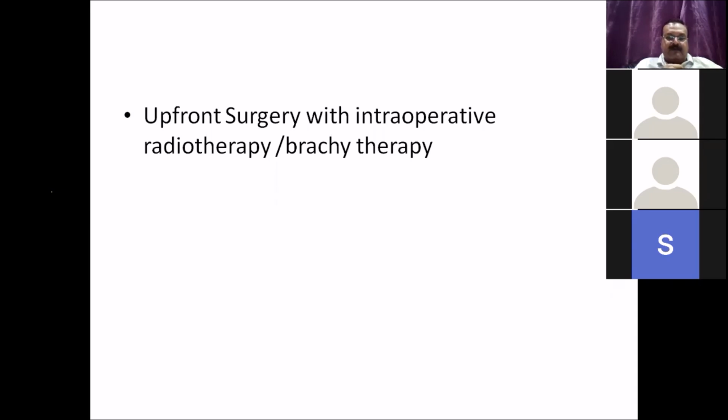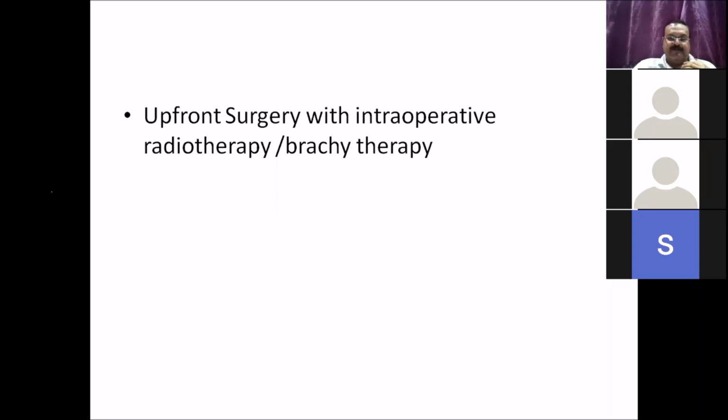more than 10 centimeters. And if the facilities are available, we can use IORT, intraoperative electron, or we can use the iridium catheters, which are placed intraoperatively. We can give the radiation after 4 to 5 days once there is some wound healing. Does the site of tumor also play a role in choosing intraoperative?